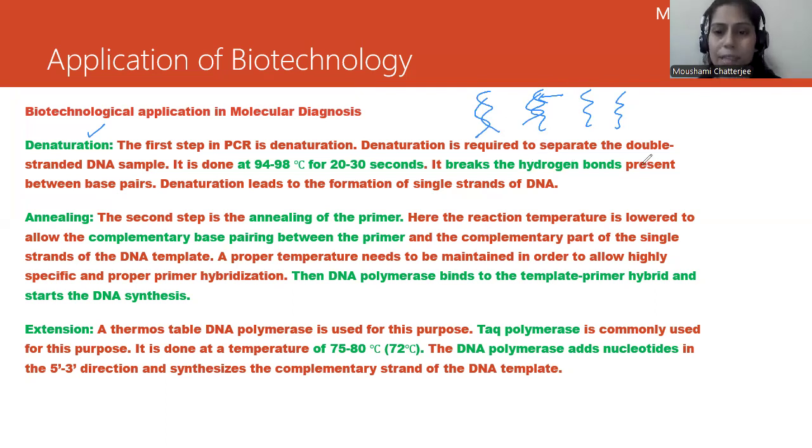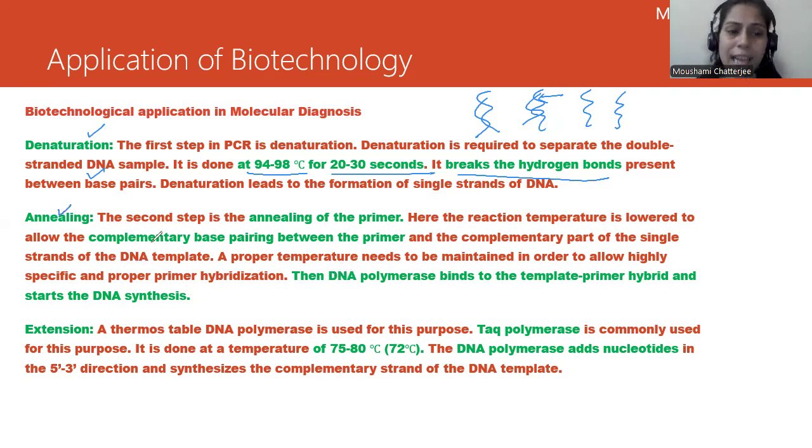Denaturation is required to separate the double strands of the DNA sample. The temperature at which denaturation is done is very high, 94 to 98 degrees C for 20 to 30 seconds. So what is going to happen? At this temperature, for this duration, it will break the hydrogen bonds between the base pairs and form single strands. Now, what is annealing?